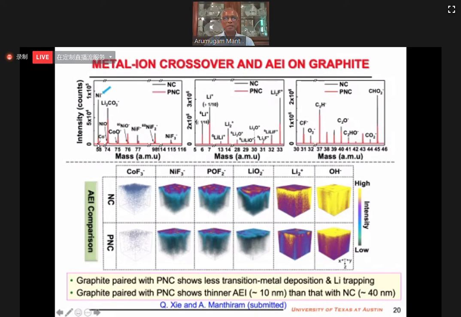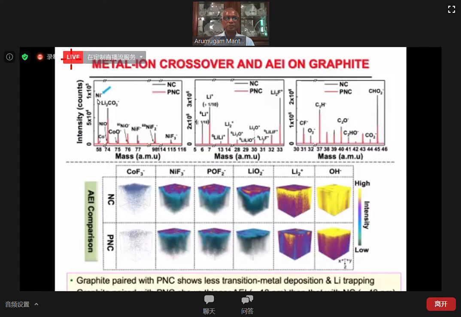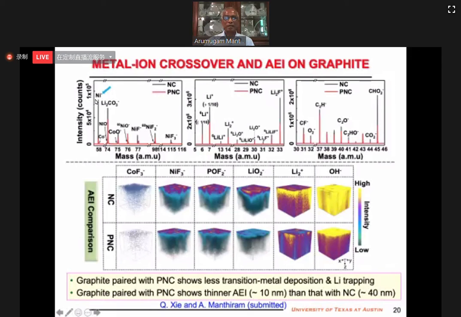So the sample treated with phosphoric acid has a nice surface protection. That means metal dissolution decreased, so you see less nickel on the graphite anode. And you also see a much thinner SEI layer on the phosphoric acid treated sample, 10 nanometers compared to 40 nanometers thick on the untreated sample.